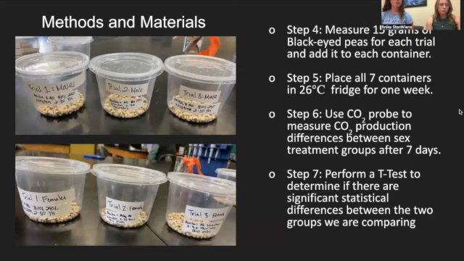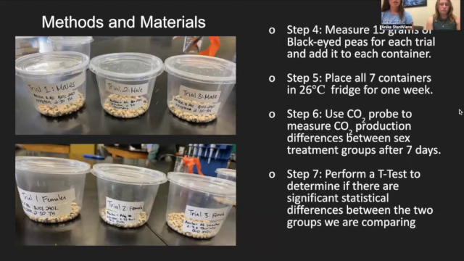After gathering the data obtained by the probe and connected software, we analyzed the data to ultimately determine the CO2 production of each trial, the overall production levels of each treatment group and the control group, as well as the metabolic rate of each treatment group and the control group.